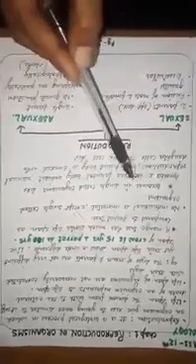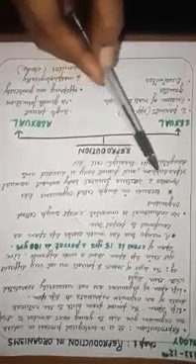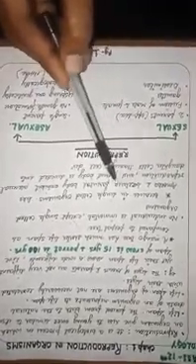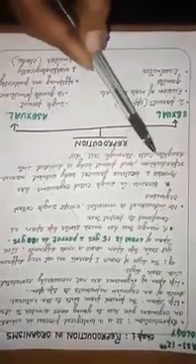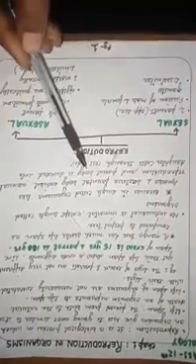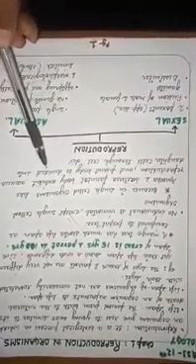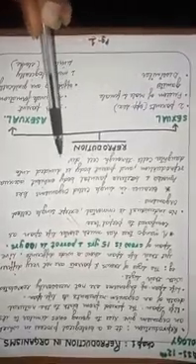The reason is that single-celled organisms, for example amoeba and bacteria, exhibit asexual reproduction. The parent body grows and gets mature, and when it is mature, it divides into daughter cells by the process of cell division.